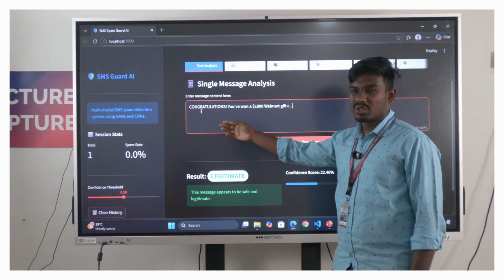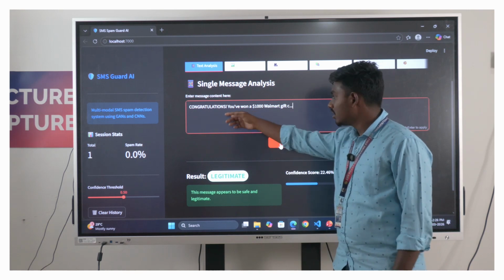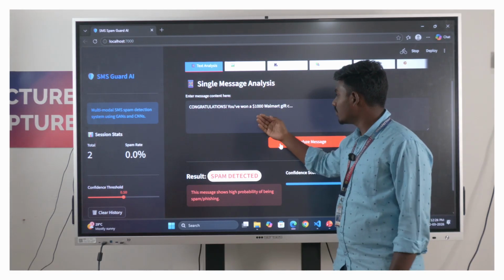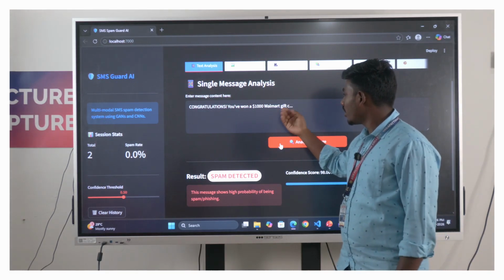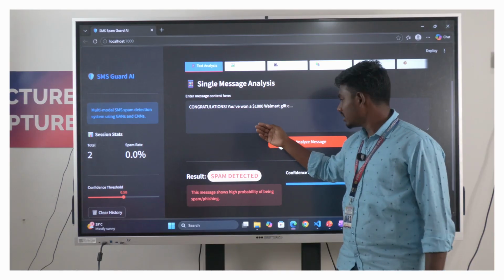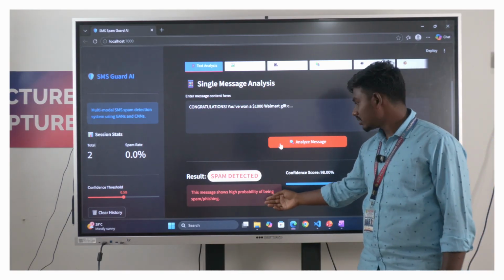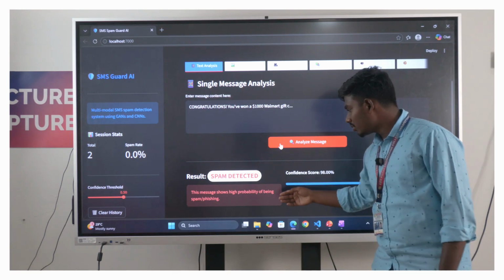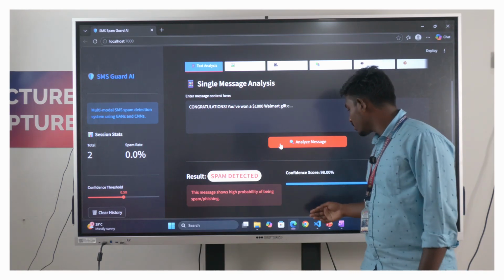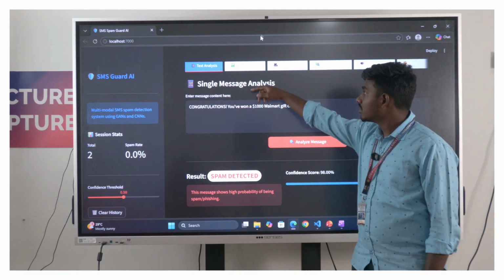It is one of the sample datasets. We just take the data. So this text says congratulations, you won a $1,000 Walmart gift. It is a greed-based message, so it is mostly a spam message. The output shows this message has a high probability of being spam and phishing. The confidence score is 98% for the spam message.